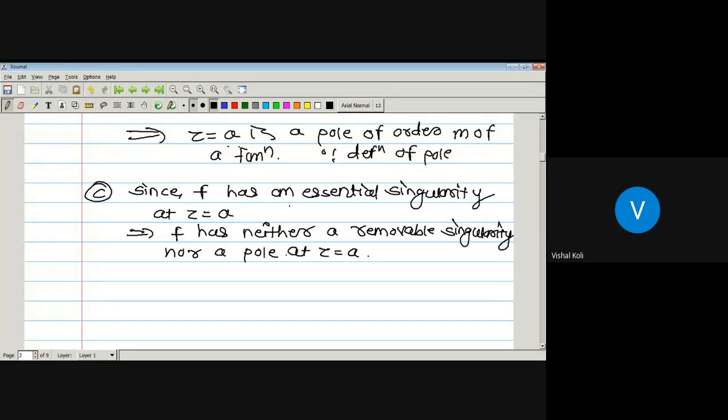Since it has an essential singularity, by the definition of essential singularity, the given function has neither a pole nor a removable singularity.